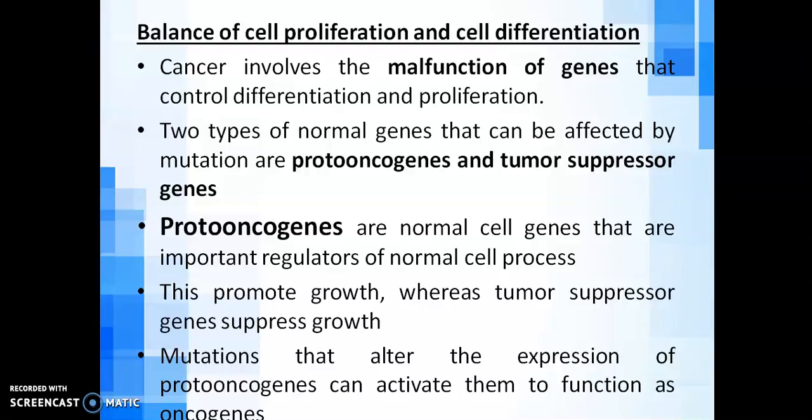Meanwhile, the tumor suppressor genes can get mutated and lose their function. The tumor suppressor genes are no longer able to control or suppress the growth. So when abnormal growth occurs in the body, the tumor suppressor gene is not able to control or suppress it. So that is a balance you have to understand: the balance of proto-oncogenes and tumor suppressor genes.